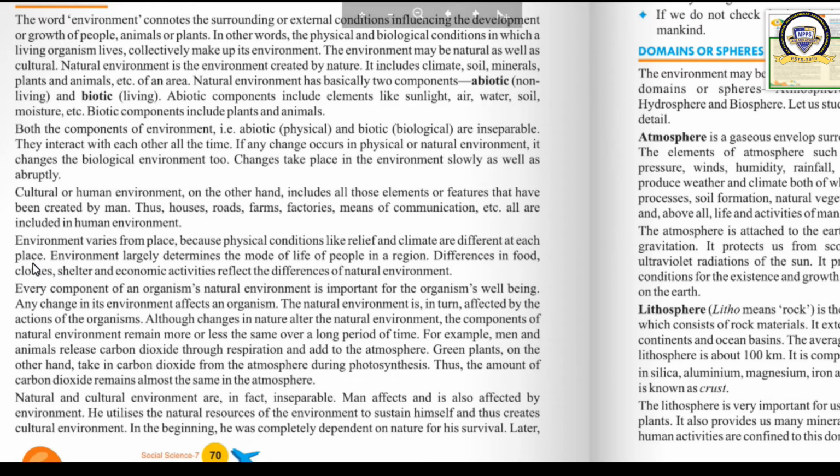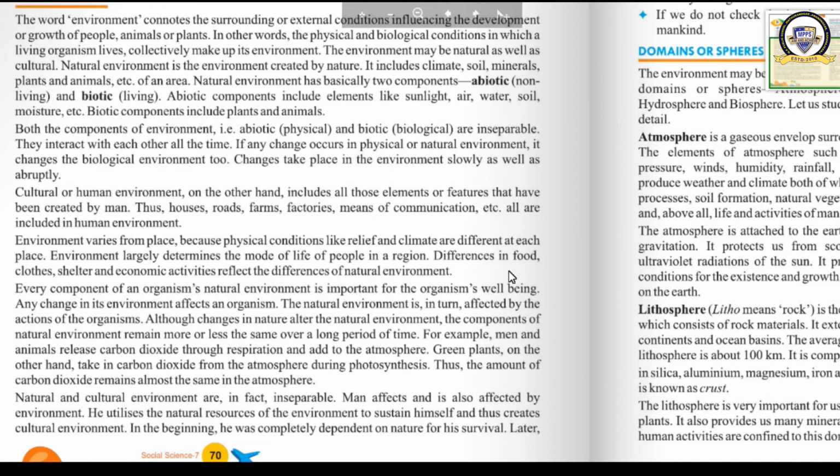The way of building houses, the economic activities which we perform, all are different. In the coastal area, what is the main economic activity of the people? Fishing. And in UP, is it the main activity of the people? No, farming is the main activity. It means that according to the natural environment, humans make some changes in their environment also, and our life is completely dependent upon nature.